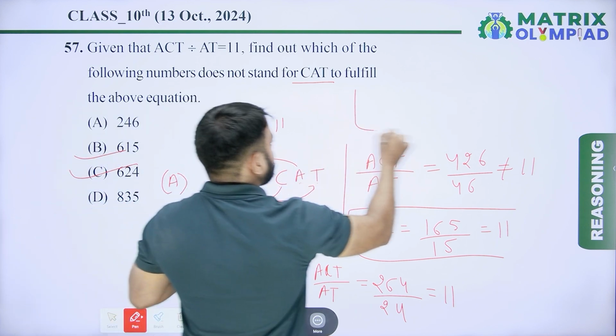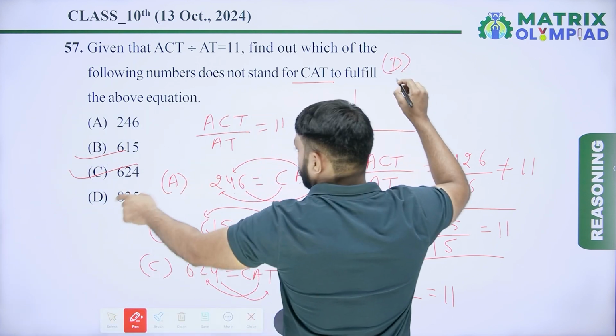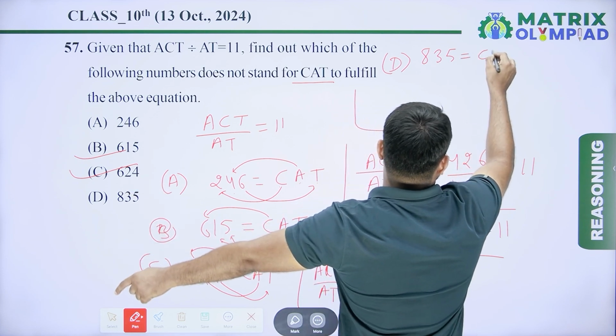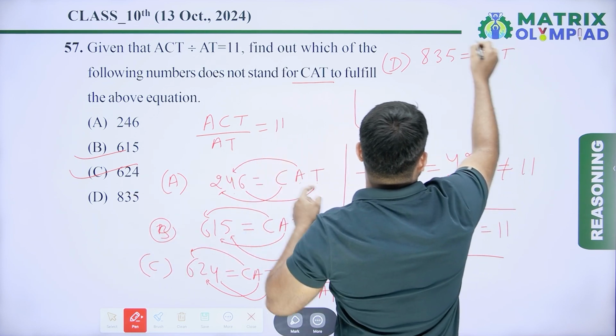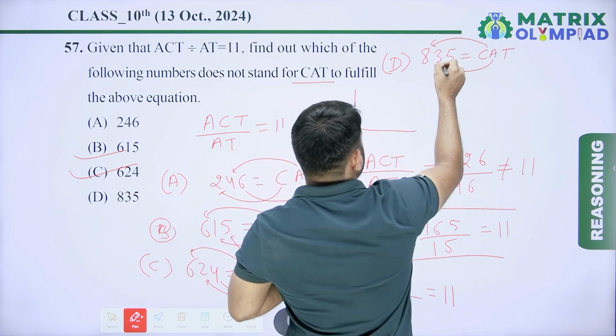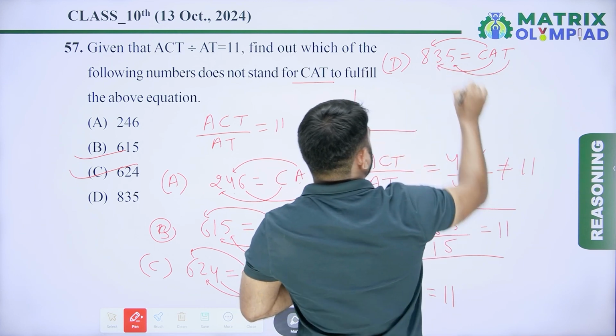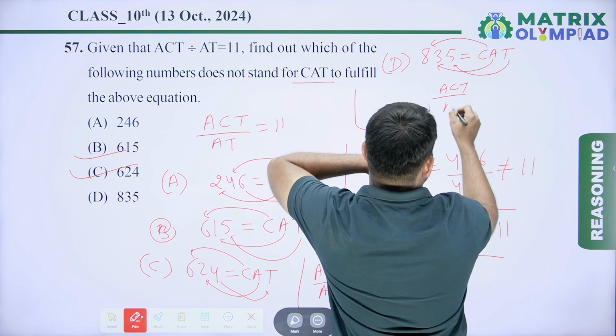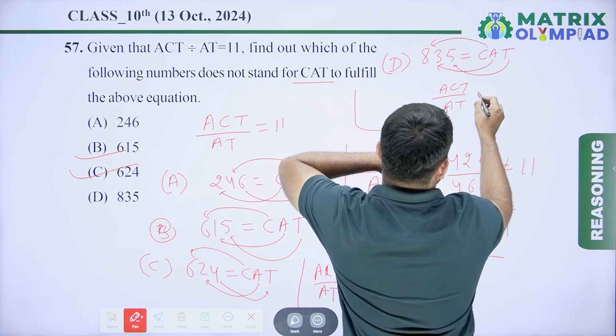And now next is option D. According to option D, 835 stands for CAT. So value of C is 8, value of A is 3, value of T is 5. So ये ACT divided by 80 is equal to 11 को फुलफिल कर रहा है क्या?